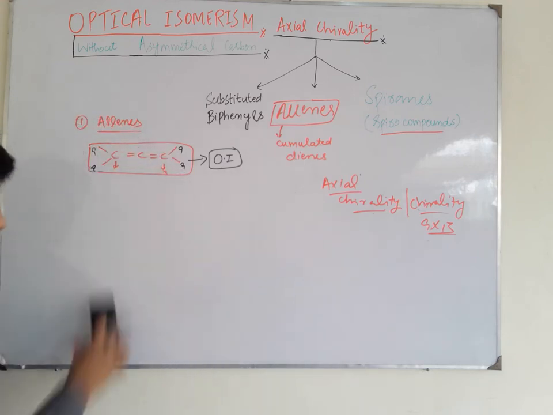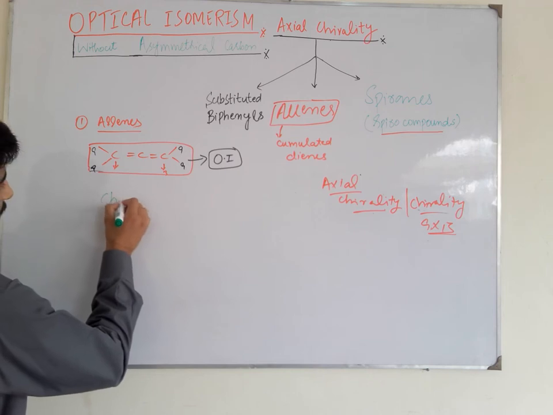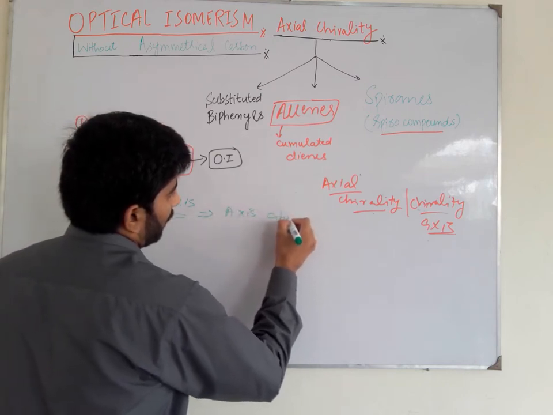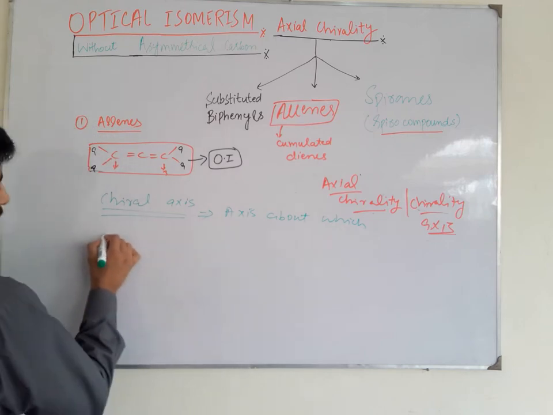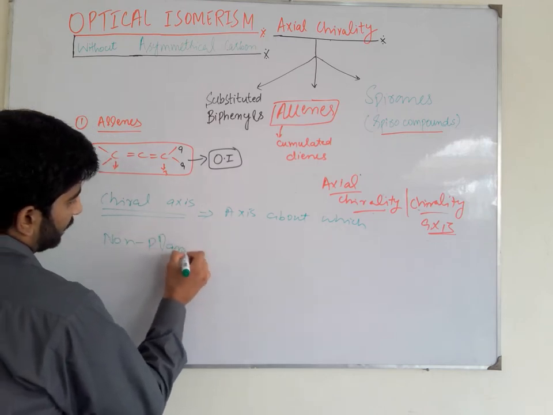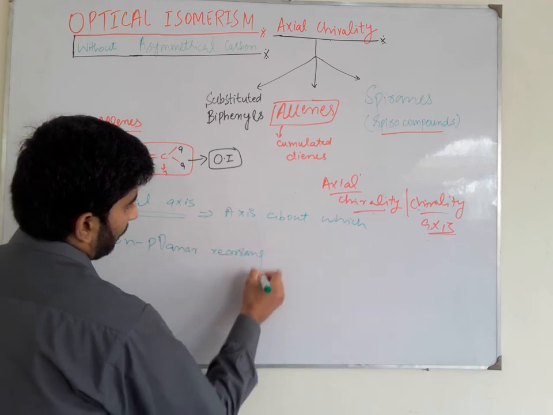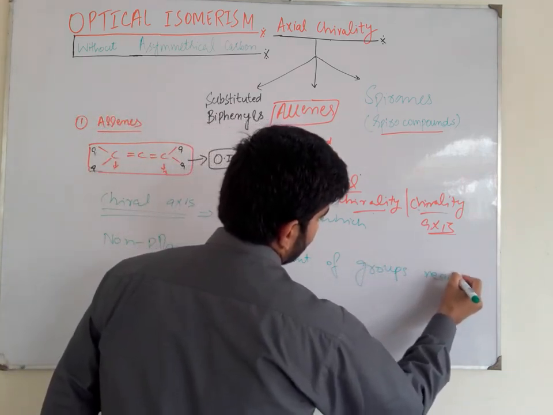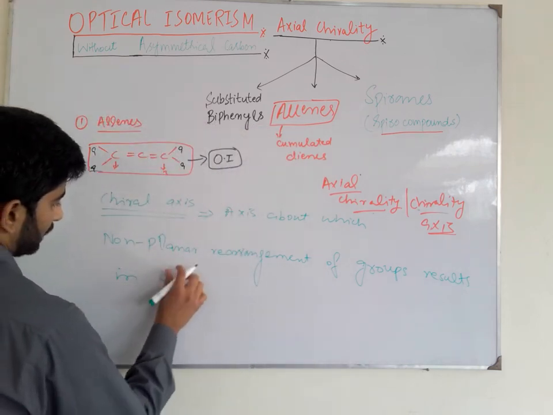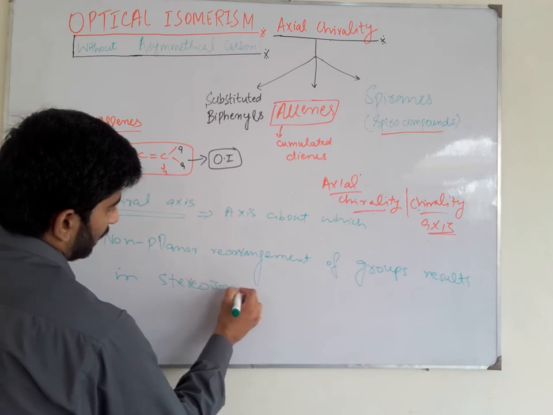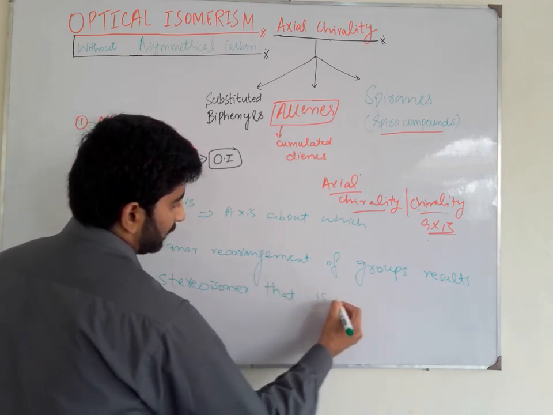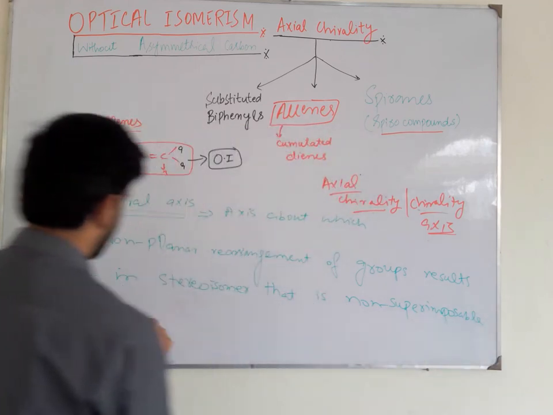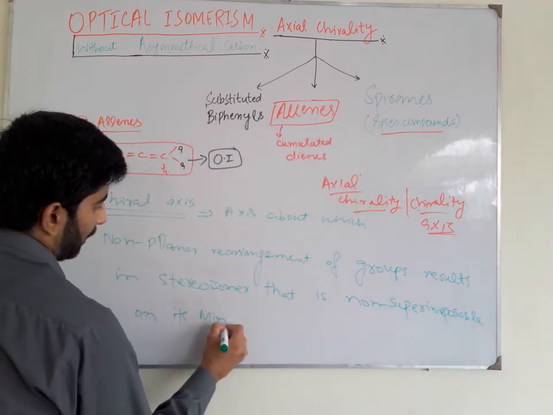What is a chiral axis? A chiral axis is an axis about which non-planar rearrangement of groups results in a stereoisomer that is non-superimposable on its mirror image.